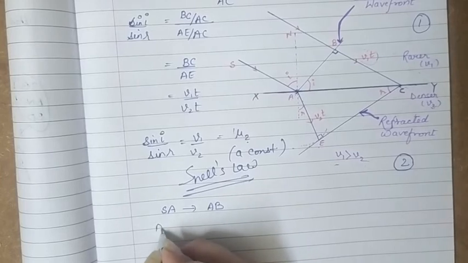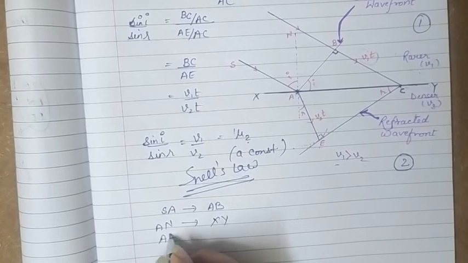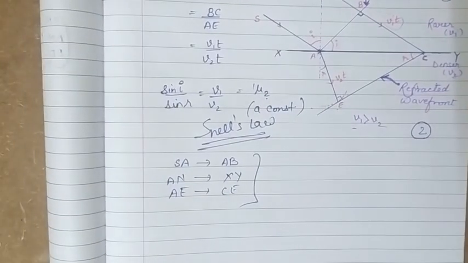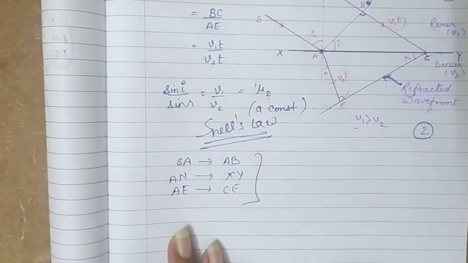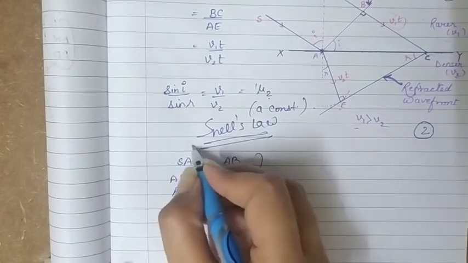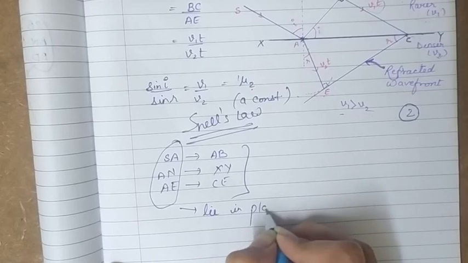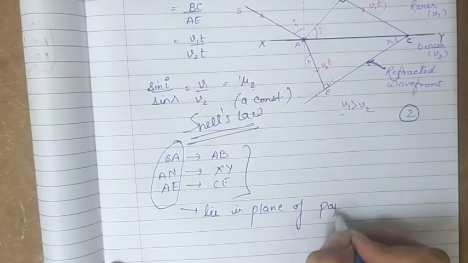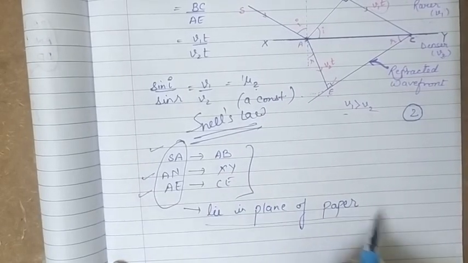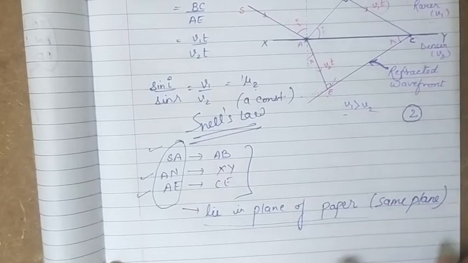Now by observing this we can say that since these are respectively perpendicular, they all lie in the plane of paper, or in the same plane. That means the incident ray, the normal and the refracted ray lie in the plane of paper, which is another law of refraction.